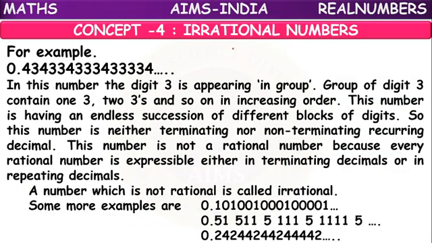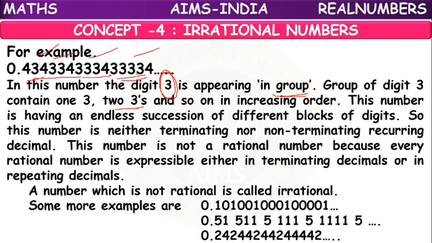Just now we have seen this example. In this number, the digit 3 is appearing in groups. In the first group, 1 three is there. In the second group, 2 threes are there. In the third group, 3 threes are there. In the fourth group, 4 threes are there.